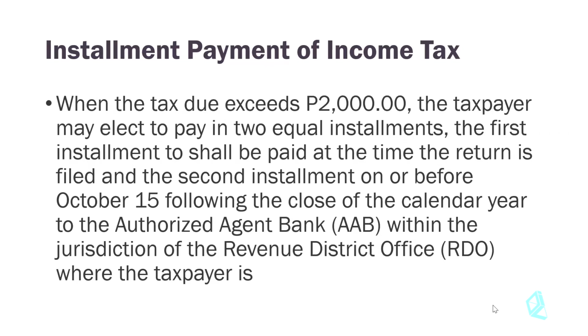You may actually pay your income tax in 2 installments. When your tax due exceeds 2,000 pesos, you may elect to pay in two equal installments. The first installment shall be paid at the time the return is filed, on or before April 15. And the second installment on or before October 15 following the close of the calendar year, of course, to the authorized agent bank within the RDO or Revenue District Office.